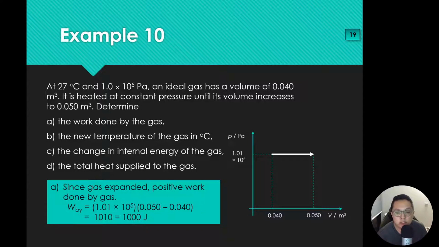Be careful with the question here. The question is work done by the gas, so I keep it as 1000 joules. If I ask for work done on the gas, it's negative 1000 joules.